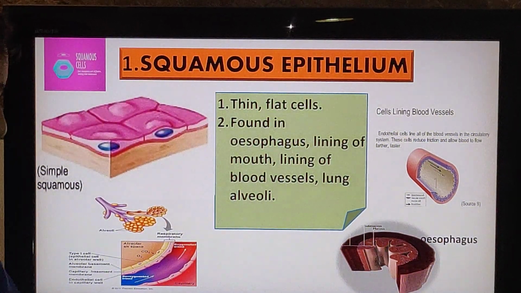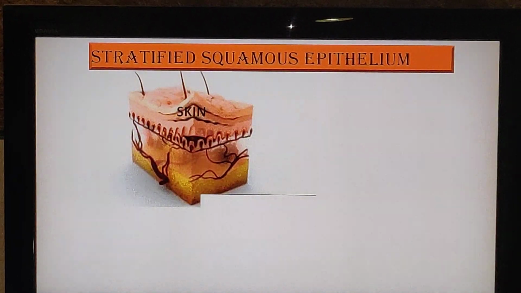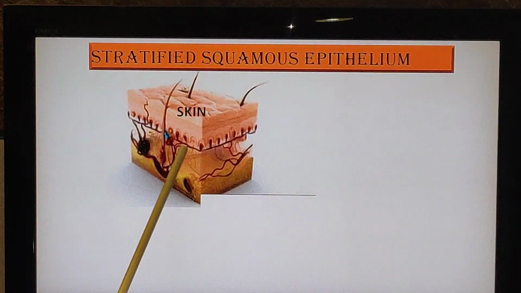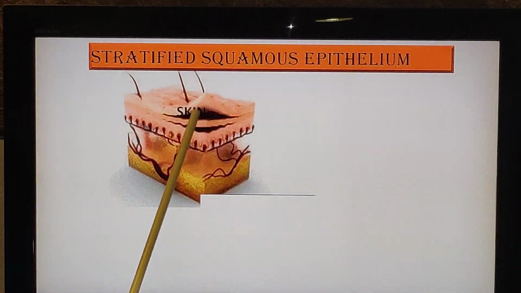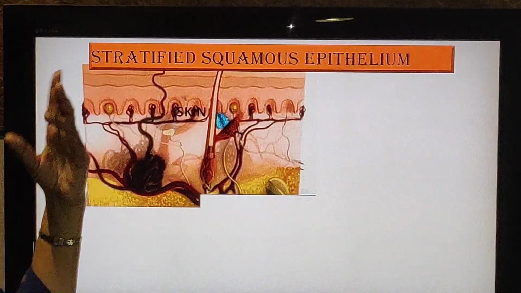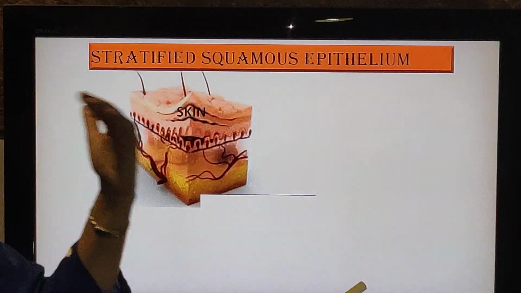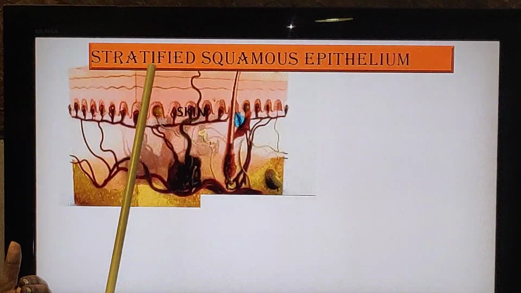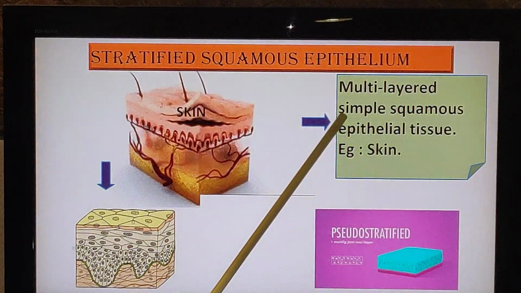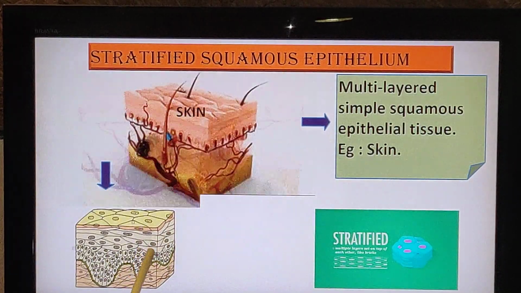Okay. Now the second type is stratified squamous epithelium. That is a squamous epithelium, and a special type of it is stratified. You can see the skin here, and the skin is made up of many layers of squamous epithelium. The previous one we learned was a simple squamous, but when the squamous epithelium is arranged one above the other, that is called stratified, and it is only present in the skin. So it's a multi-layered squamous epithelial tissue. Example, skin. Can you see here how the diagram is?